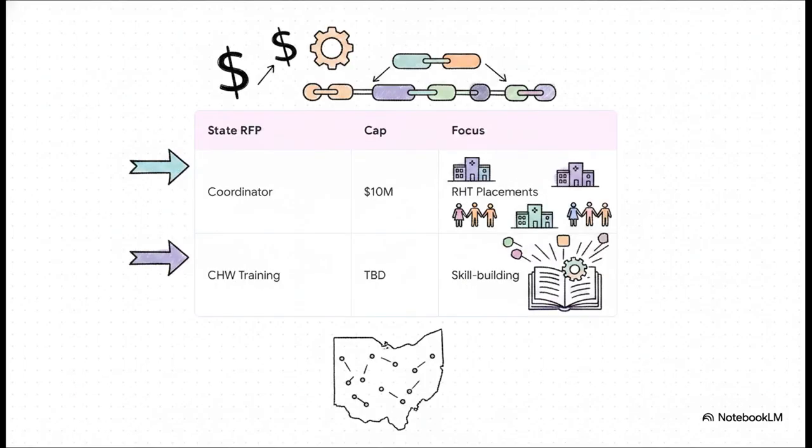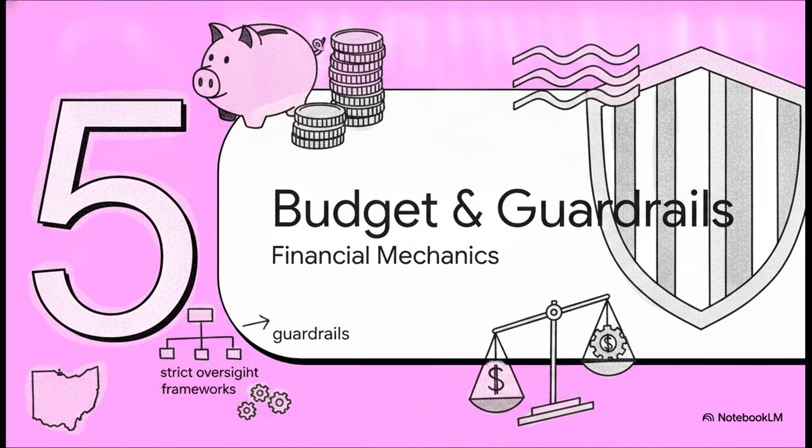To manage that pipeline, Ohio structured specific requests for proposals. First, the state issued a single grant with a $10 million cap over the project period for a workforce pipeline coordinator. The focus of this role is strictly on placements in RHT facilities. Concurrently, Ohio issued a separate RFP to centralize community health worker training. This is designed to ensure all CHWs receive consistent, targeted skill building to prepare them for integration right into the state's regional healthcare services. Finally, Section 5, Budgetary and Administrative Guardrails.